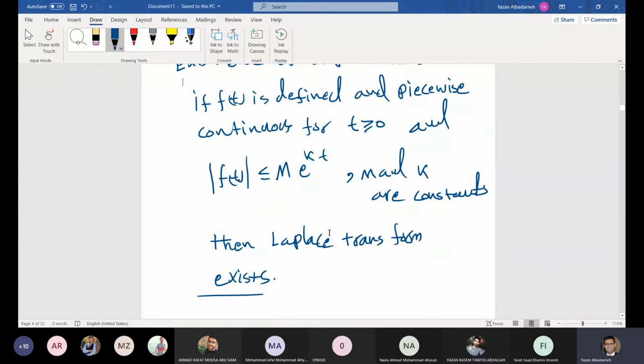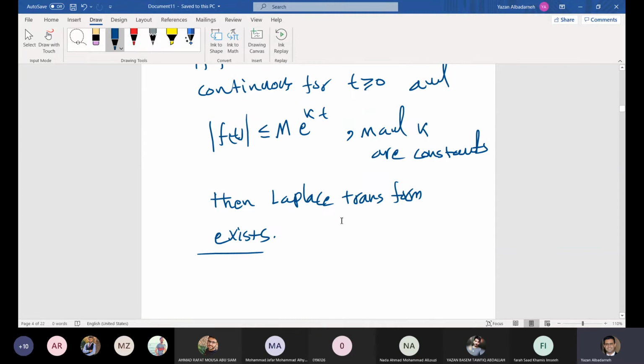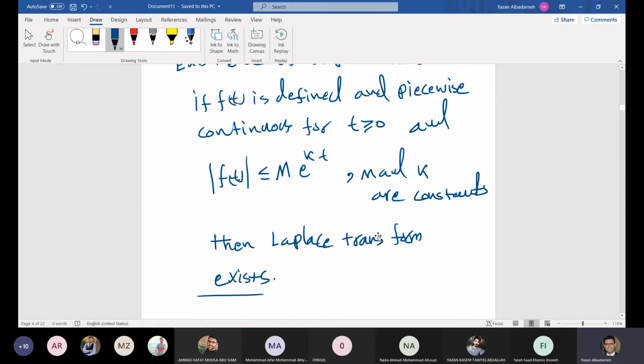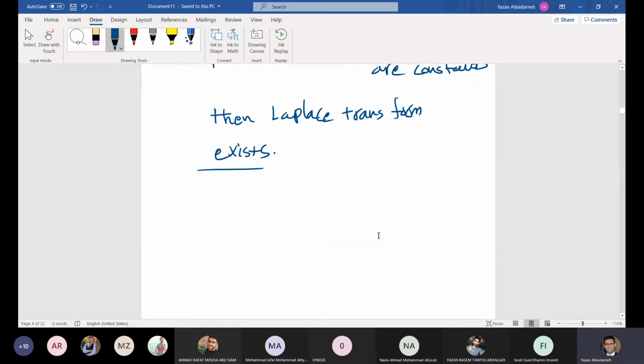Now, one interesting thing here: what is a piecewise continuous function? What do we mean by piecewise? Have you heard about a piecewise function? It is continuous on all but a finite number of points in its domain.